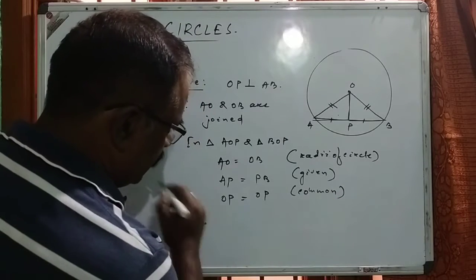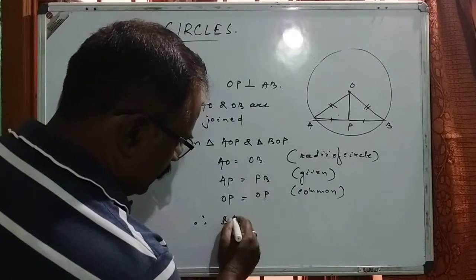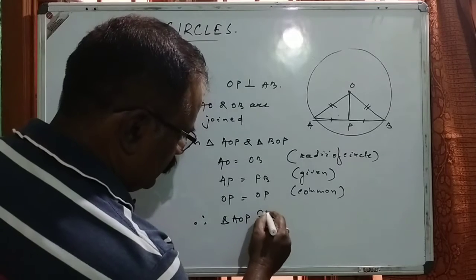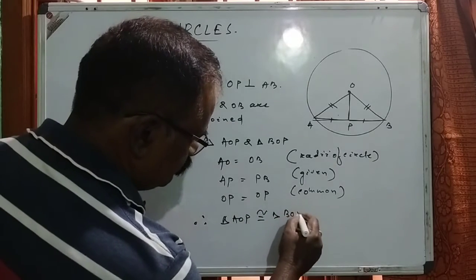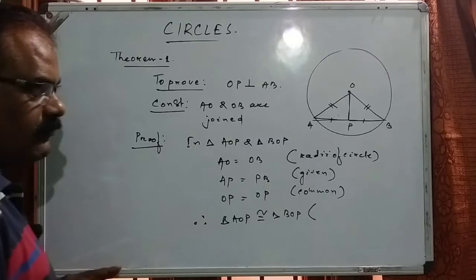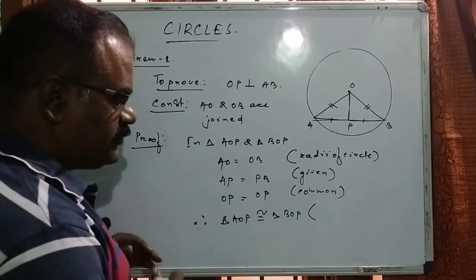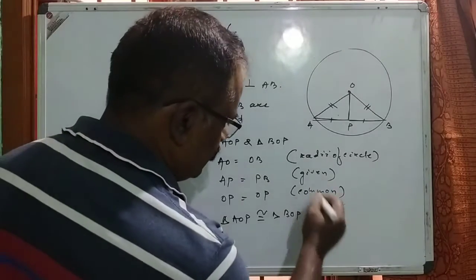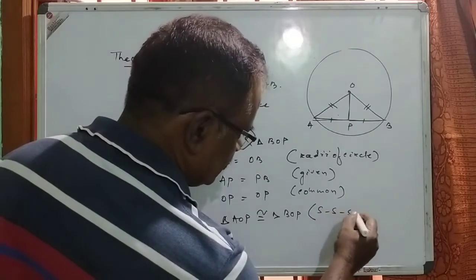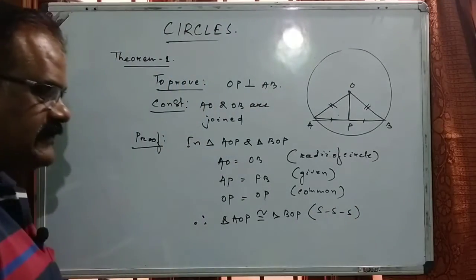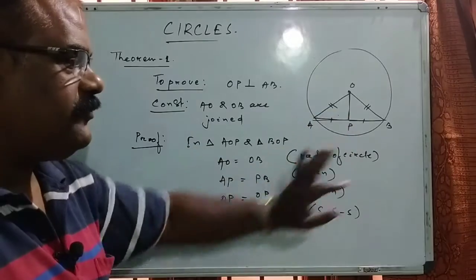Therefore, what have we got? Triangle AOP is congruent to triangle BOP. By what postulate have we proved this? That is side, side, side. So by side, side, side, these two triangles are proved to be congruent.